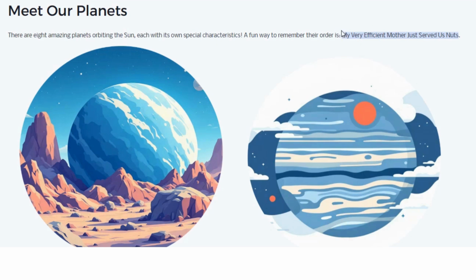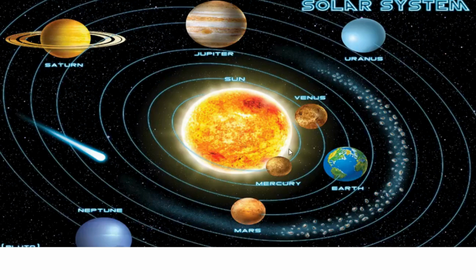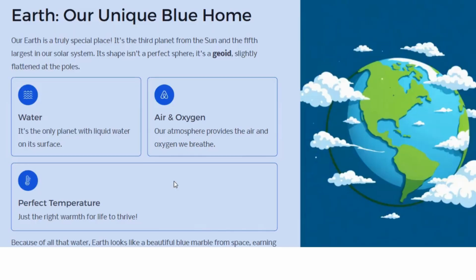Okay, there is a code to remember all the planets in a series. My very efficient mother just served us nuts. My Mercury, very Venus, efficient Earth, Mother Mars, just Jupiter, served Saturn, us Uranus, nuts Neptune. So if you want to remember the sequence from the sun, from the nearest planet to the farthest planet, that is it. My very efficient mother just served us nuts.